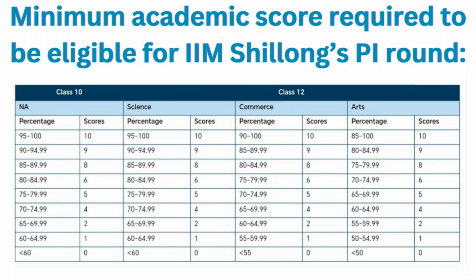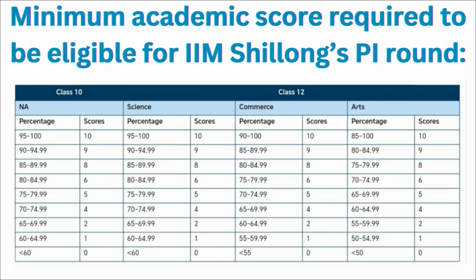And if we consider class 12th, then if you are from the science background and if your percentage ranges in between 95 to 100, then you will be given 10 points. If it ranges in between 90 to 94.99, then you will be given 9 points. If it ranges in between 85 to 89.99, then you will be given 8 points.